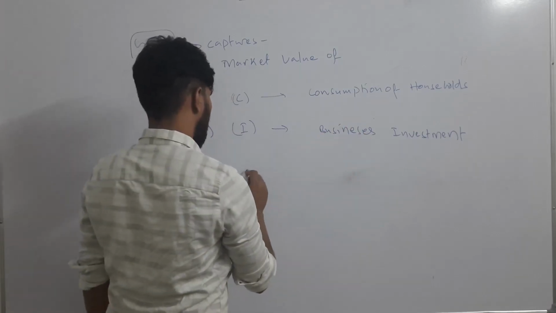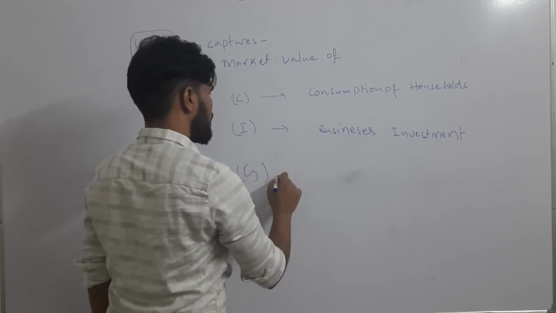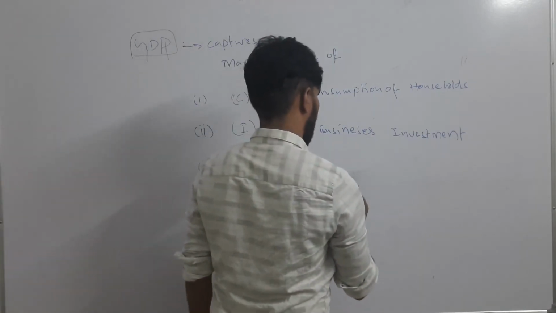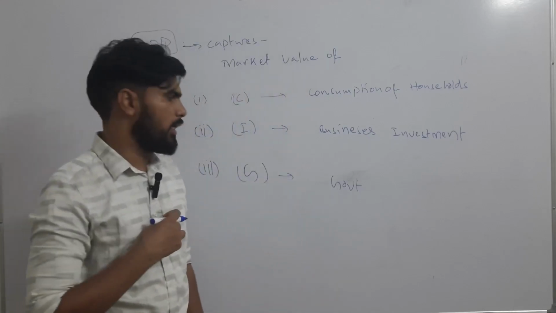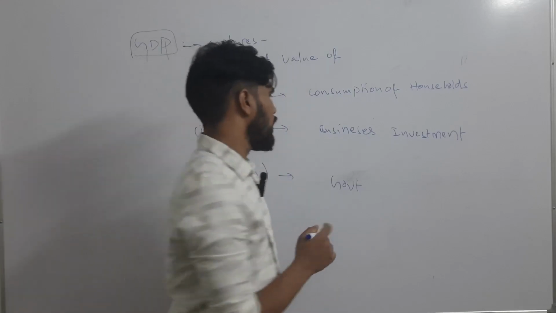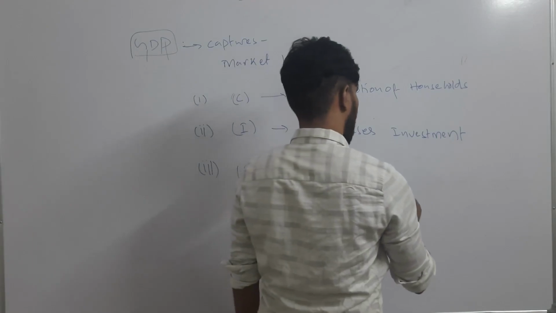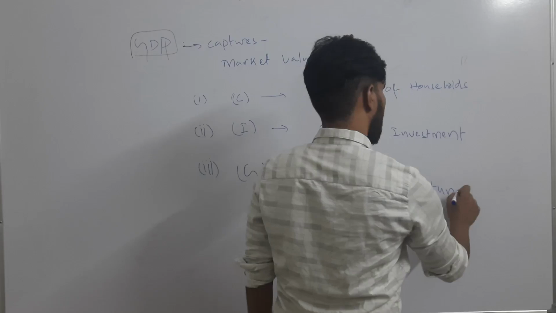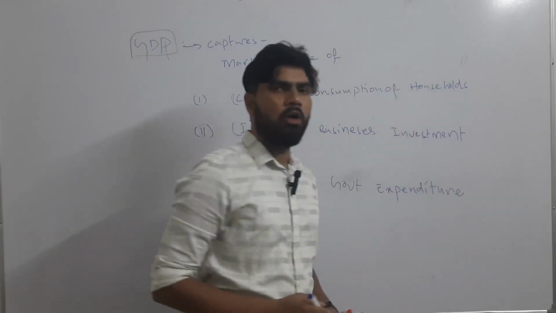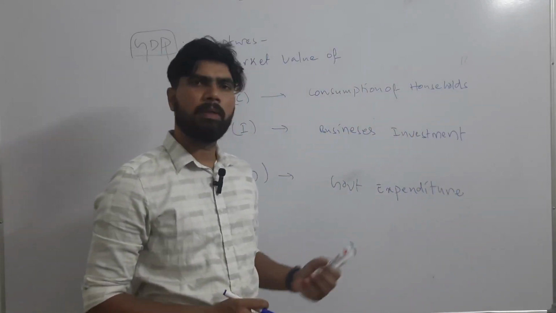And the third one is G, government expenditure. The government is also spending money. How is it spending money?